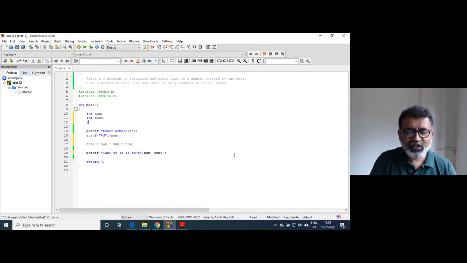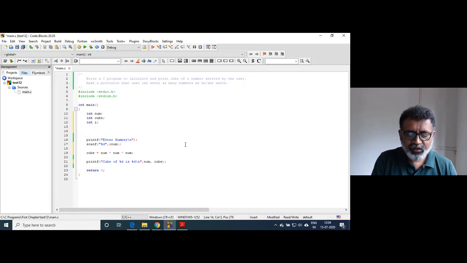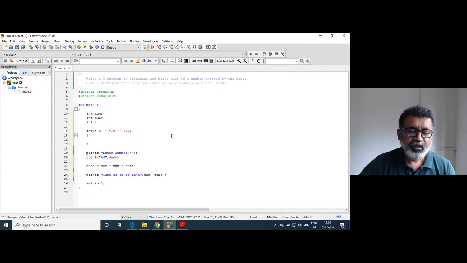So I will declare one variable, int i, as a counter variable, right? I will write for i is equal to 1, i less than or equal to 5, i plus plus, right? And put this whole code inside that.